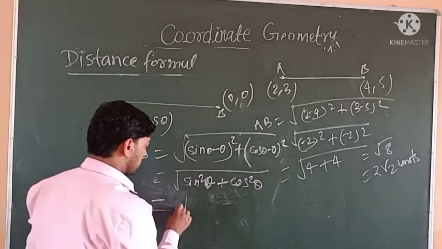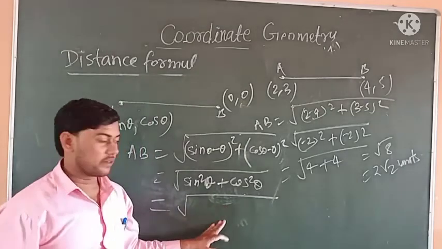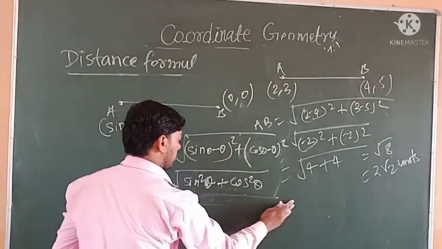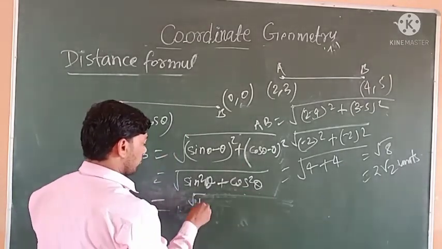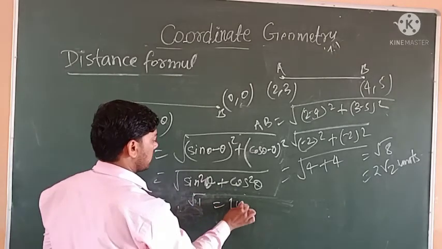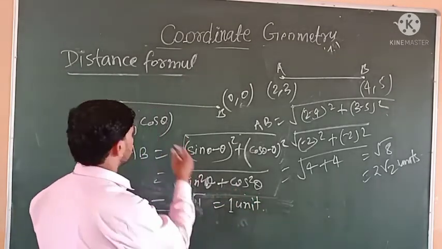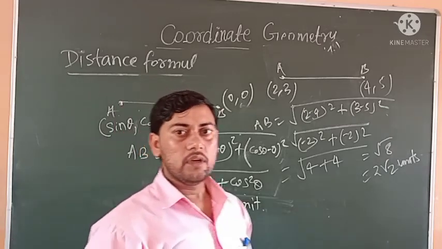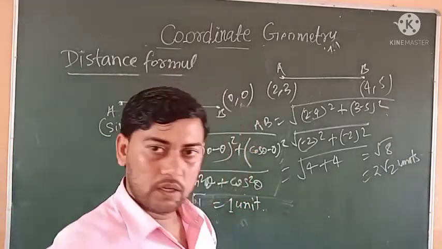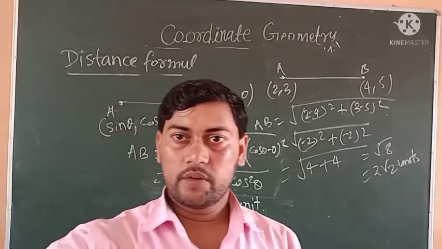We know from the trigonometric identity that sin square theta plus cos square theta is equal to 1, and root 1 is 1. So 1 unit is the distance AB. Thank you very much.